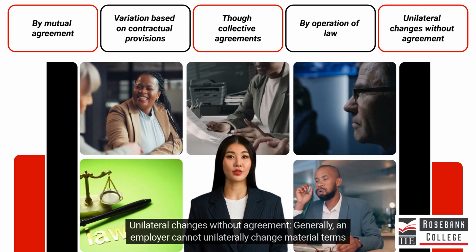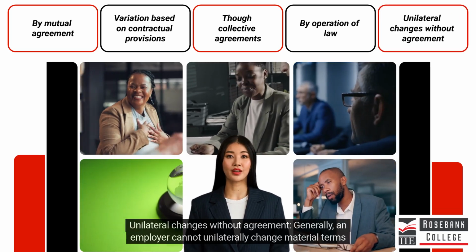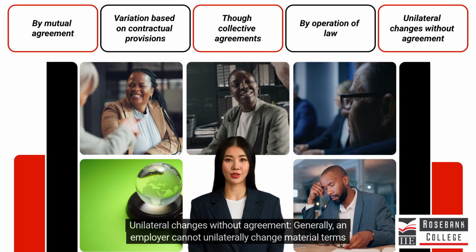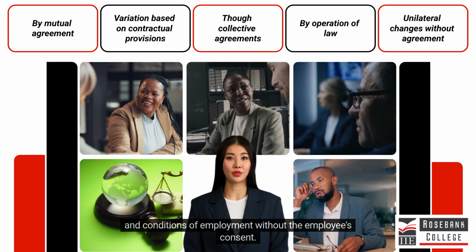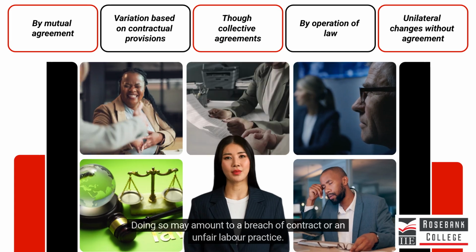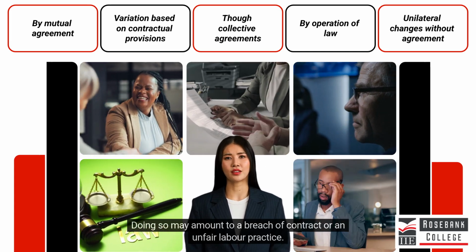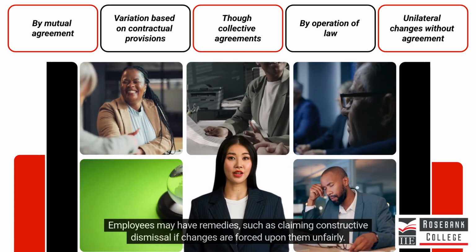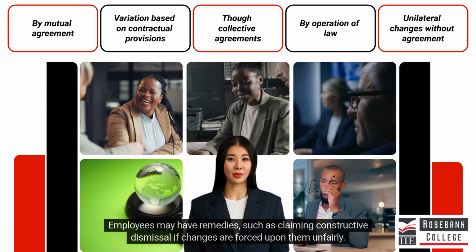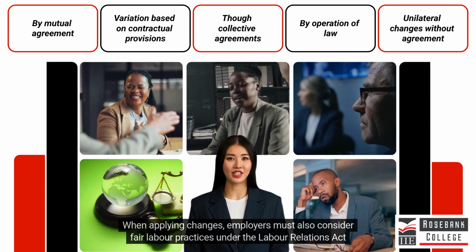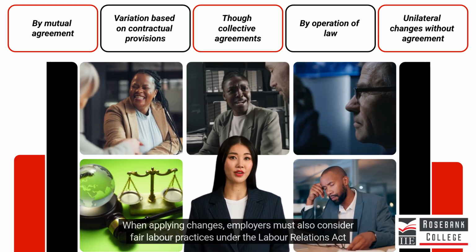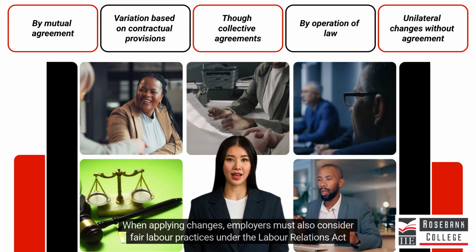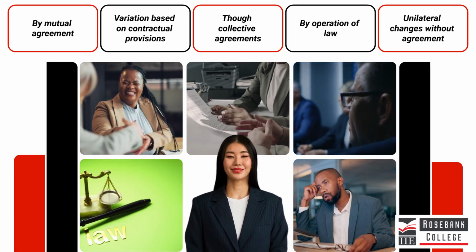Unilateral changes without agreement. Generally, an employer cannot unilaterally change material terms and conditions of employment without the employee's consent. Doing so may amount to a breach of contract or an unfair labor practice. Employees may have remedies, such as claiming constructive dismissal if changes are forced upon them unfairly. When applying changes, employers must also consider fair labor practices under the Labor Relations Act to avoid legal disputes.